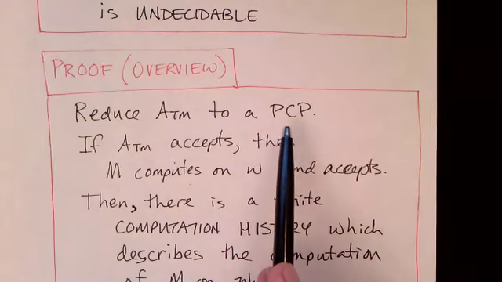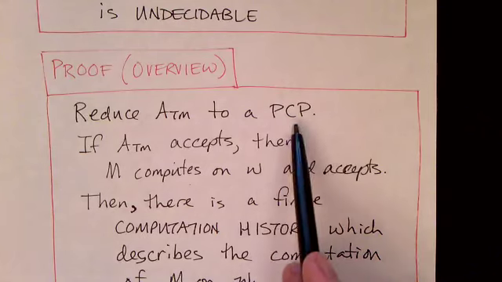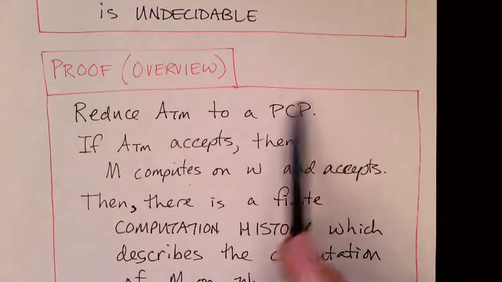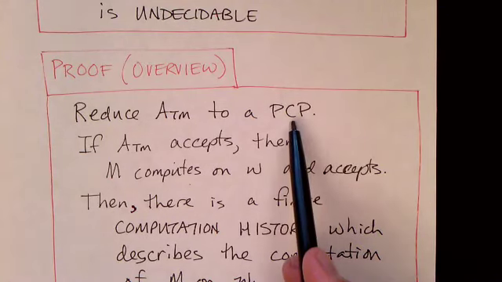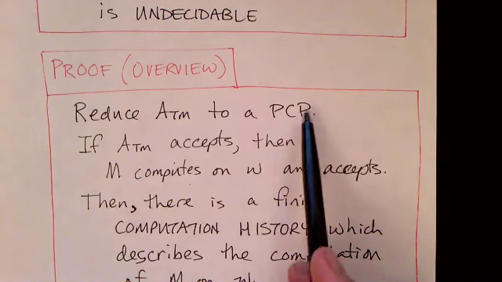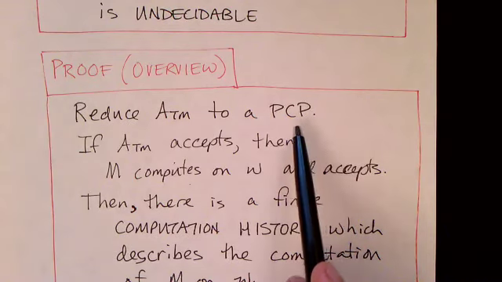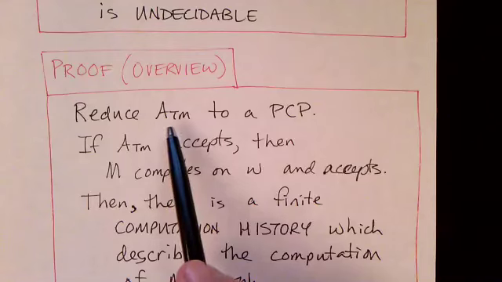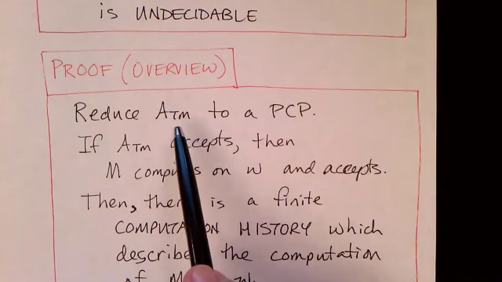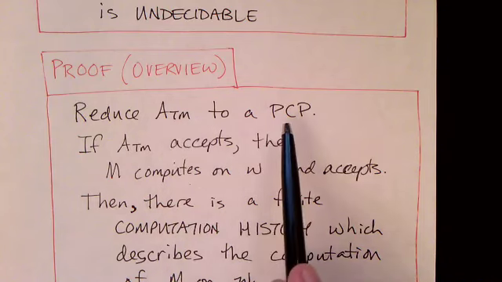This is a little bit different now because the problem that we're looking at is no longer something about Turing machines, and it comes from a completely different domain. So we'll see how we can use Turing machines and the acceptance problem for Turing machines and the undecidability of that to get to a proof of the undecidability of a problem that looks on the surface quite different than a Turing machine.